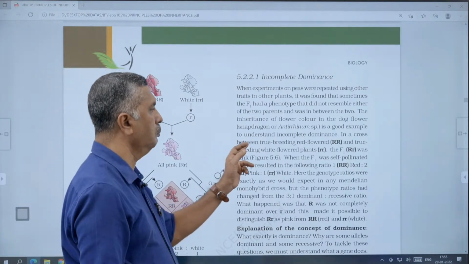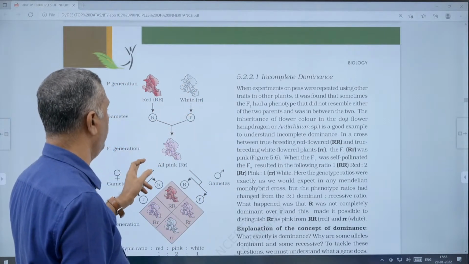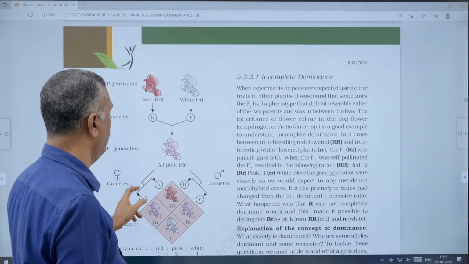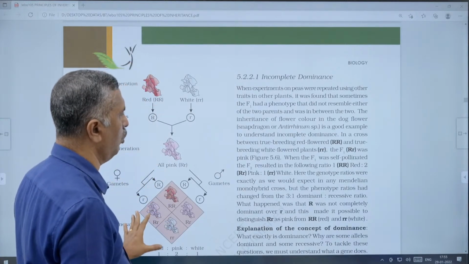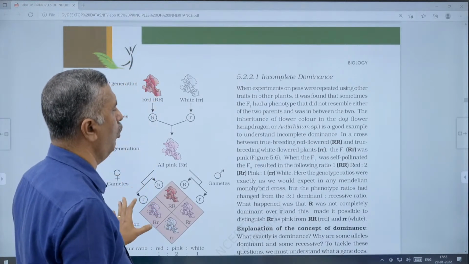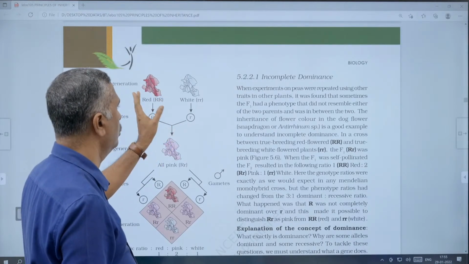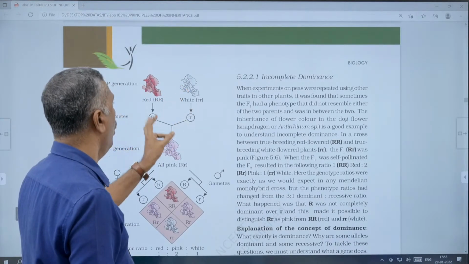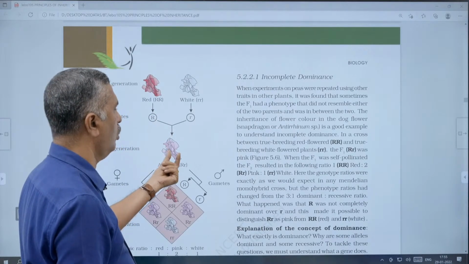In a cross involving incomplete dominance, we show the parental generation, gametes, the F1 generation, then the F1 gametes, then the F2 generation. That is a simple monohybrid cross, but the F1 generation does not resemble either of the parents and is in between the two.